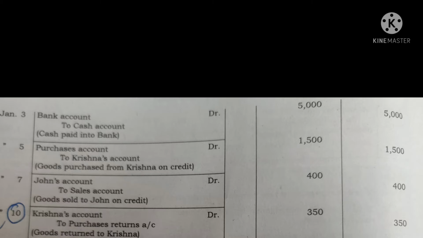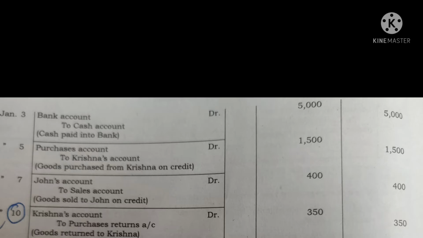Such an entry is called a contra entry, where bank and cash accounts come on the debit and credit sides. So the entry will be bank account to cash account. Bank account will be debited with 5,000 and cash account will be credited with 5,000. Narration will be cash paid into bank.